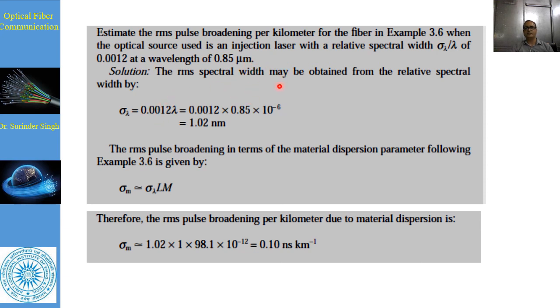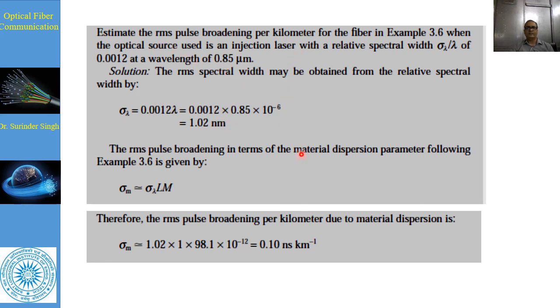For this, the RMS spectral width may be obtained from the relative spectral width: sigma lambda upon lambda, so sigma lambda is equal to 0.0012 lambda. The value of lambda is 0.85 into 10 to the power minus 6 meter, and we have obtained this RMS spectral width 1.02 nanometer.